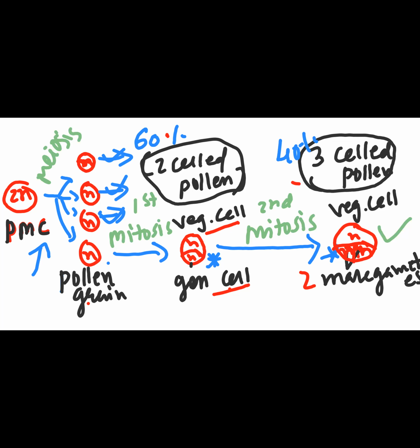Even those which are released at the 2-cell stage, after reaching the stigma, even they have to turn ultimately into which stage? Isn't it the 3-cell stage? So that was about the male gametophyte development. I hope you have understood the entire journey of it.